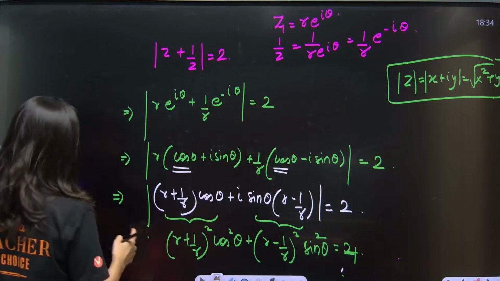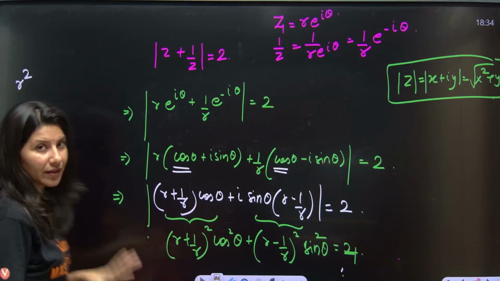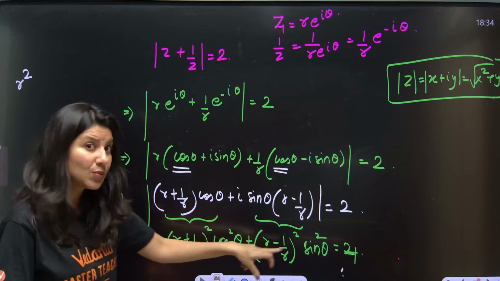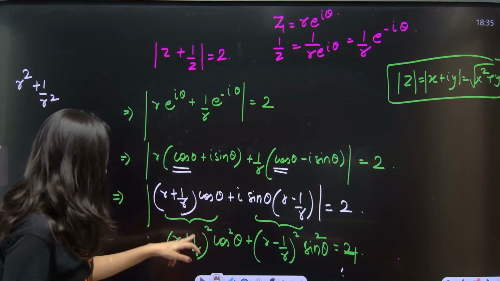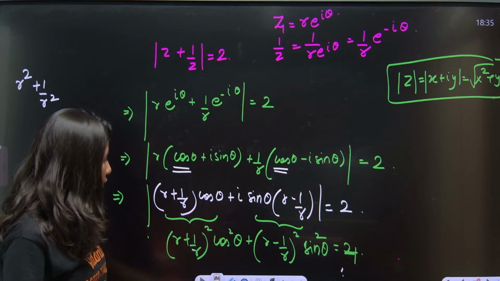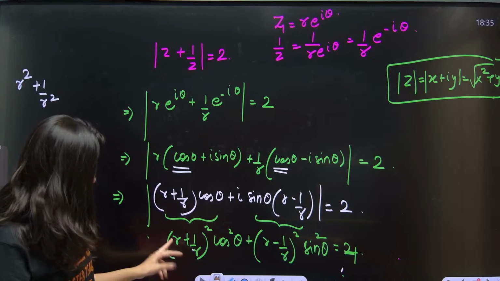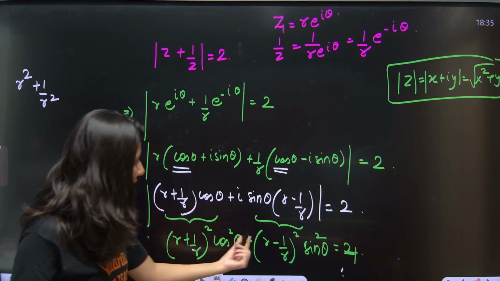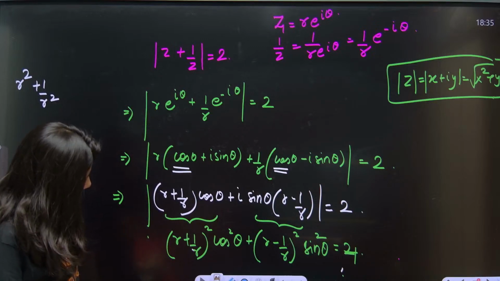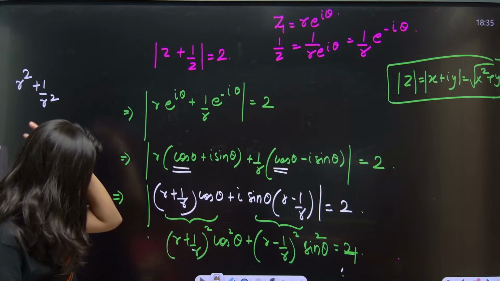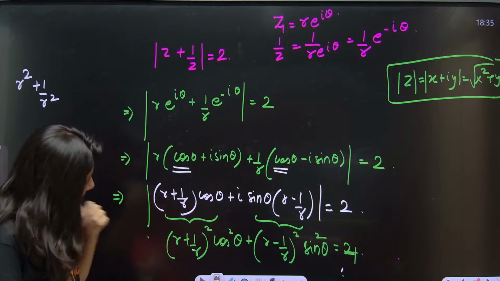So from here, let me just conclude: R square cos square theta plus R square sin square theta will be R square. Then 1 by R square cos square theta plus 1 by R square sin square theta will be plus 1 by R square, okay. And now, from here we will get 2 cos square theta and minus 2 sin square theta.